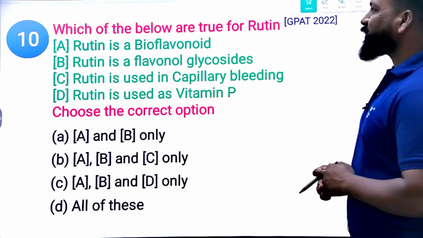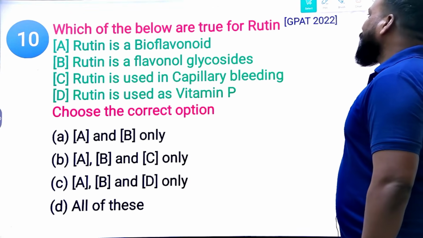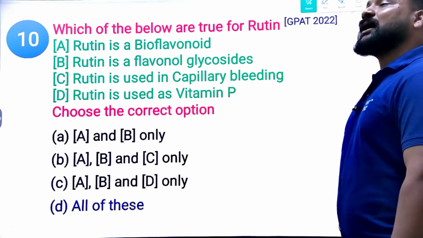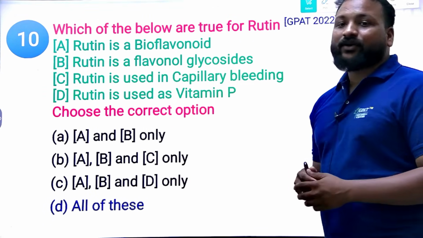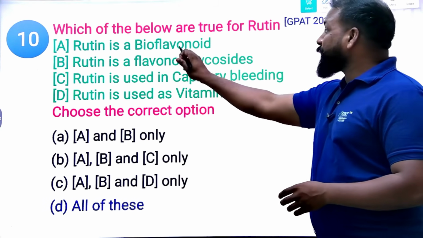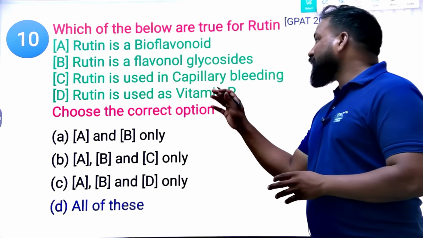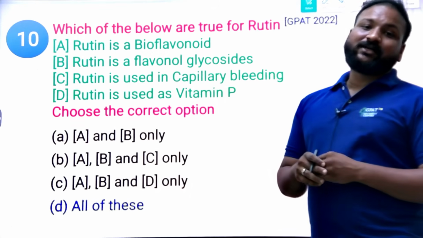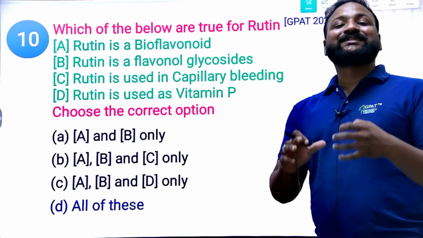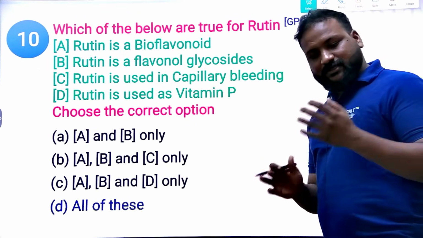So tell me the right answer. This question is from 2022. Yes, for this question, all of these are right. It is a bioflavonoid, and it is a flavonoid glycoside, and it is used in capillary bleeding. Why? Because of its effect on platelet activating factor. Clear? Yes, so all of these are true.